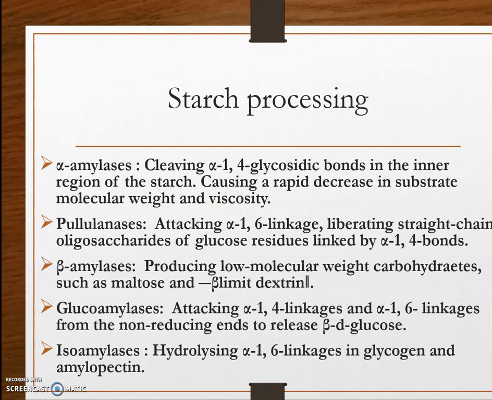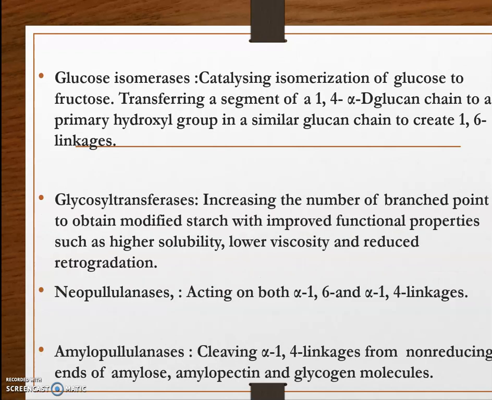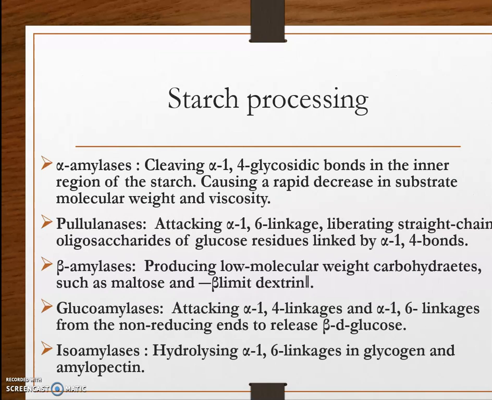Then coming to starch processing. The enzymes used in starch processing include alpha amylases, pullulanases, beta amylases, glucoamylases, isoamylases, glucose isomerases, glycosyl transferases, neopullulanases, amylopullulanases, etc. The industrial degradation of starch is usually initiated by alpha amylase, which cleaves the alpha 1,4 glycosidic bonds, and together with alpha amylase, pullulanases also act.